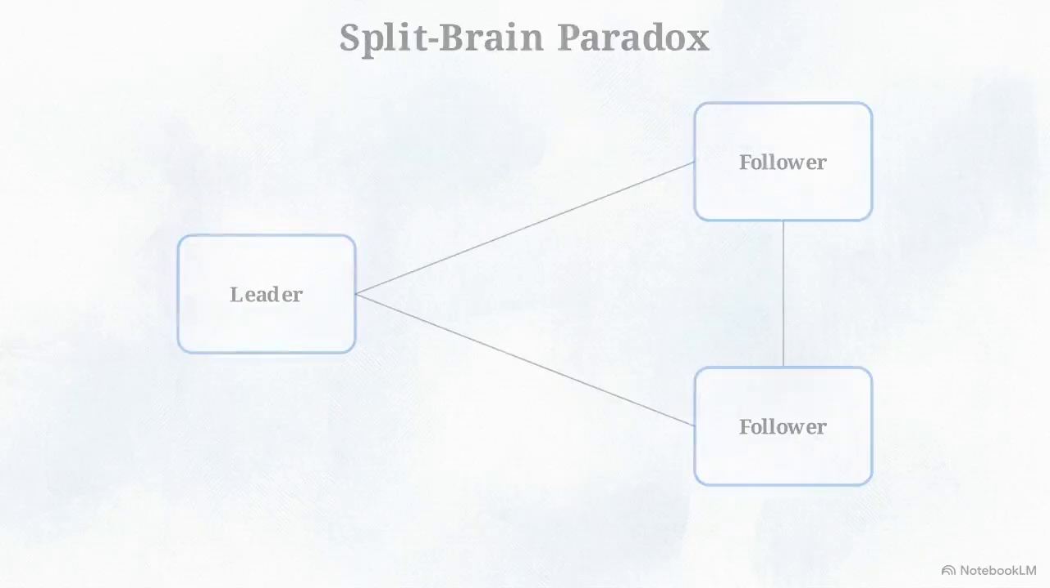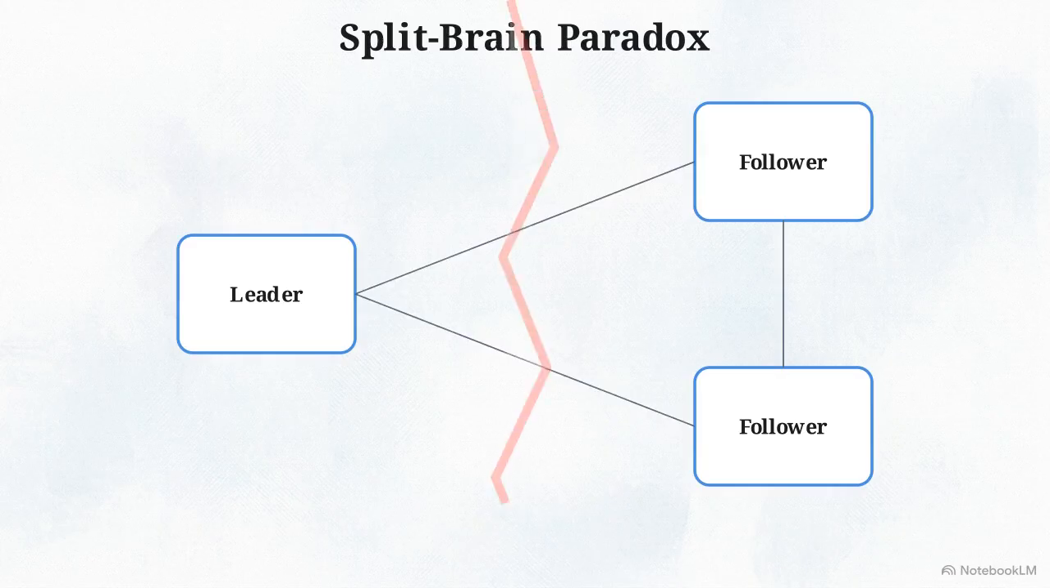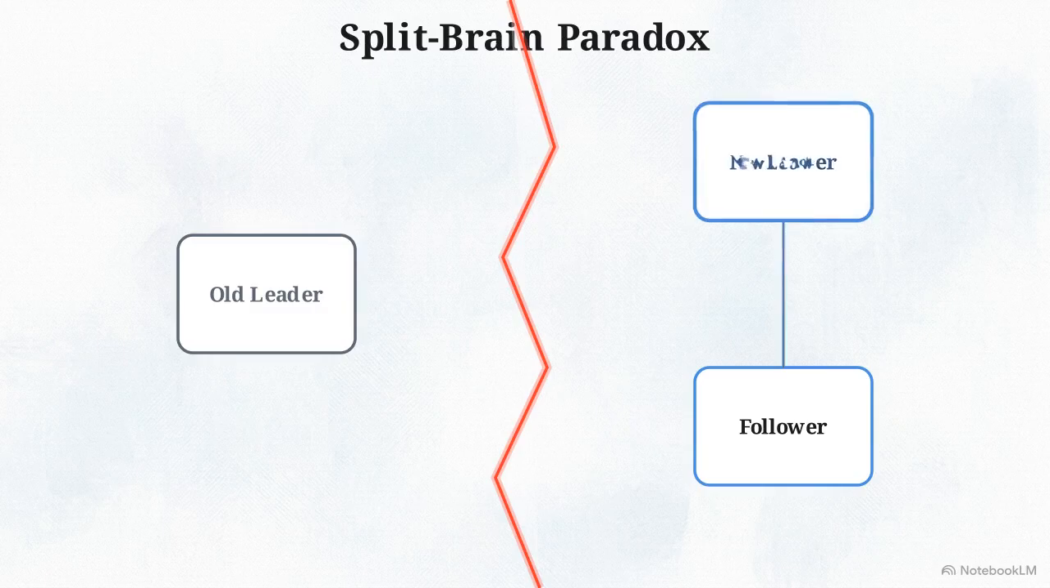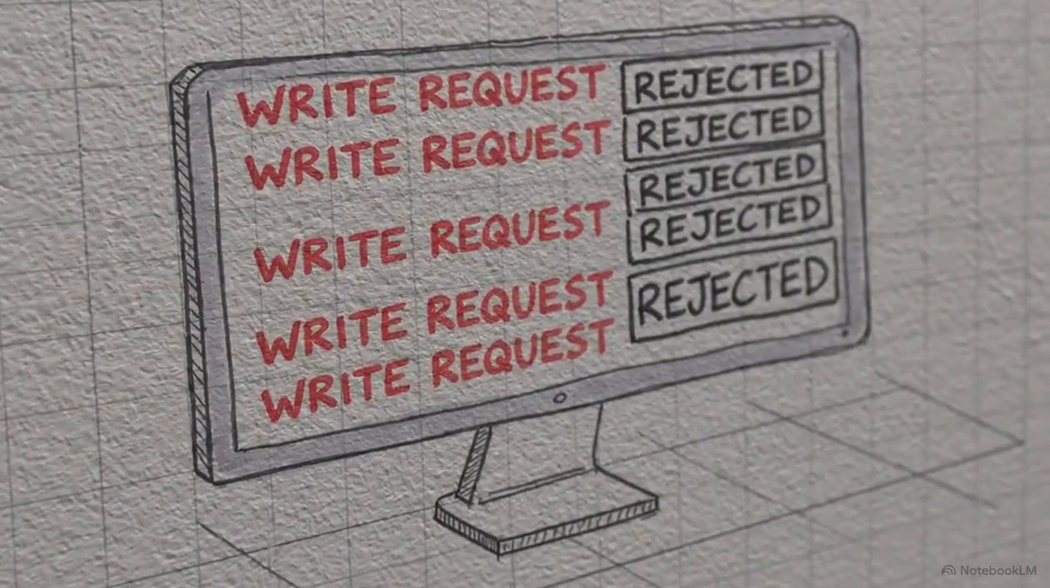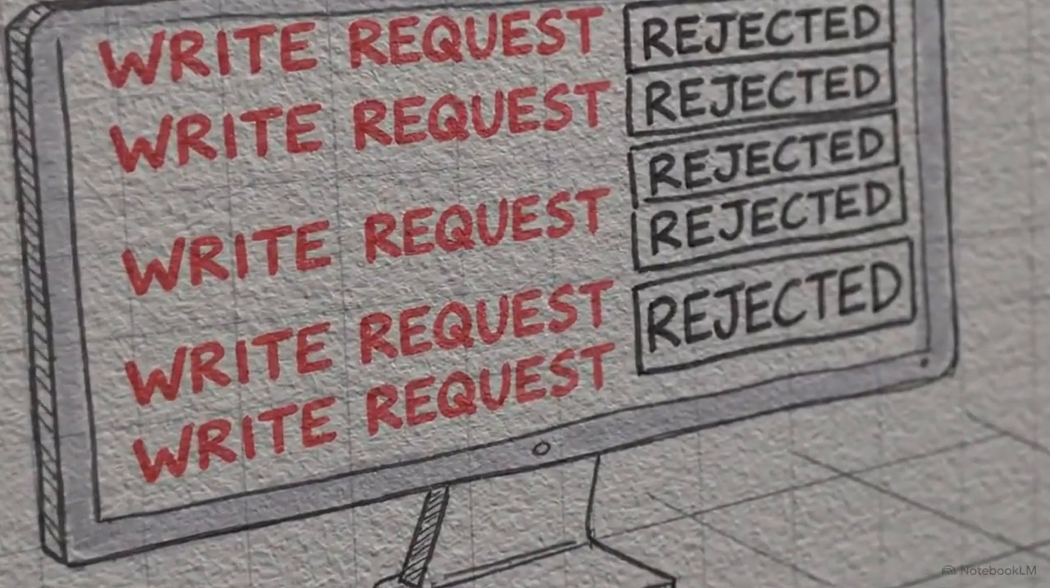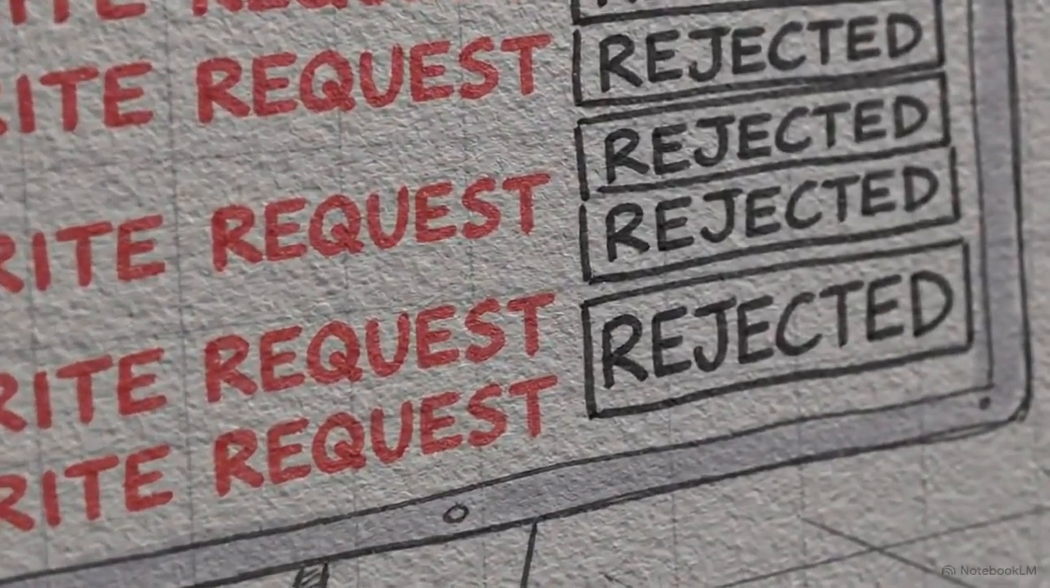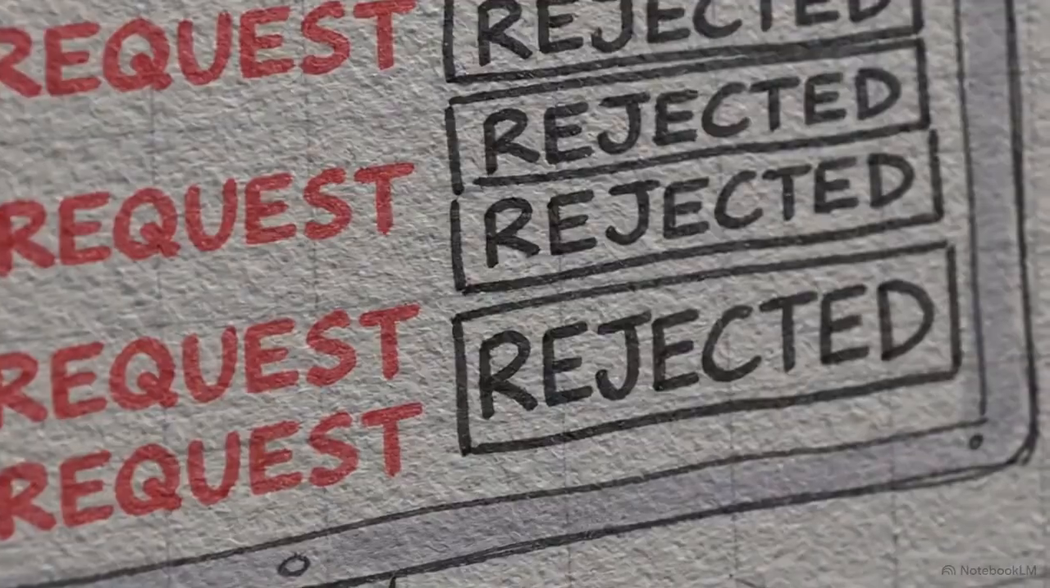This diagram illustrates the split-brain paradox. The isolated old leader runs completely unaware it's replaced, while the new leader takes command. If a delayed request hits the false old leader, it attempts to process it. But followers only recognize the new leader, so the old leader's request is categorically rejected. Because every action requires a majority quorum, a fractured network mathematically cannot corrupt the database with unauthorized writes.